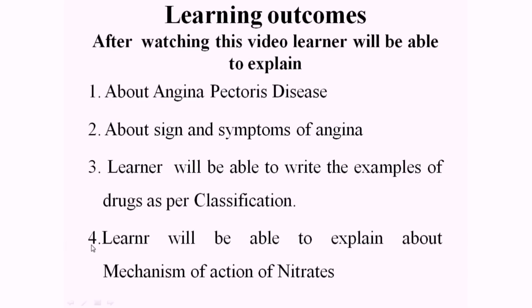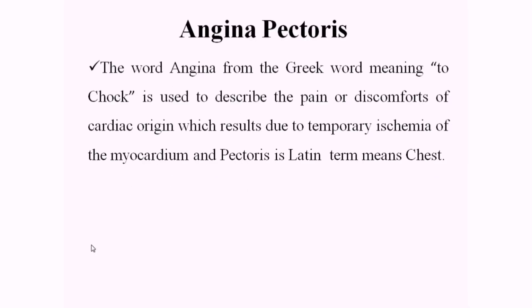Introduction of angina pectoris. What is angina? The word angina comes from the Greek word meaning to choke, and pectoris is the Latin term for chest. Angina is characterized by sudden severe pacing substernal pain, which often radiates to the left shoulder and the flexor surface of the left arm. Breathlessness sometimes occurs along with discomfort.